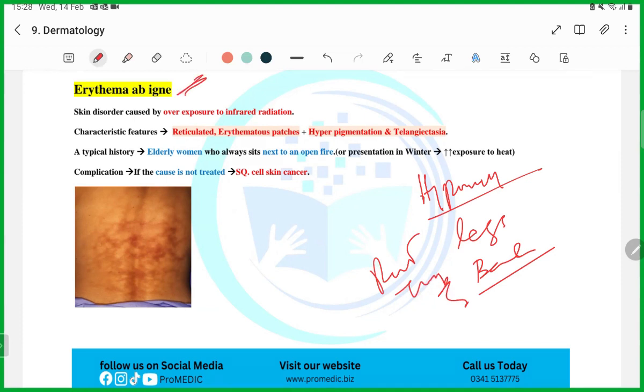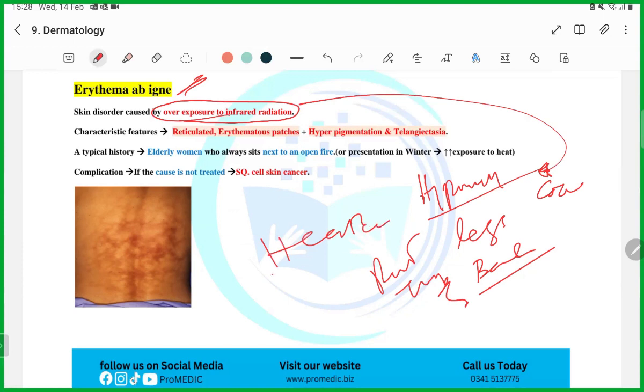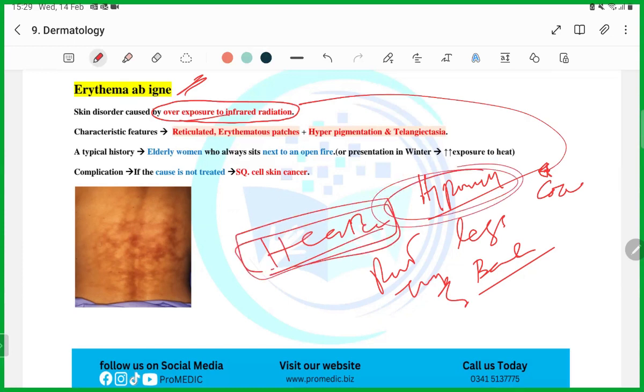How is it formed? It is because of overexposure to infrared radiation. A patient who is hypothyroid has cold intolerance, so she will continuously be sitting in front of the heater. So guys, remember it. This will be a very typical presentation.